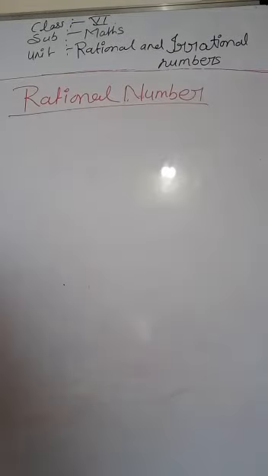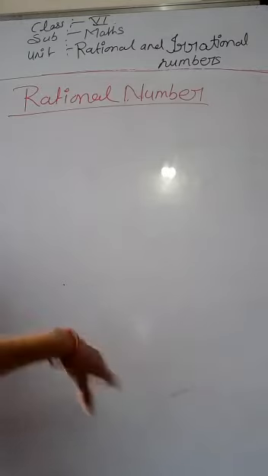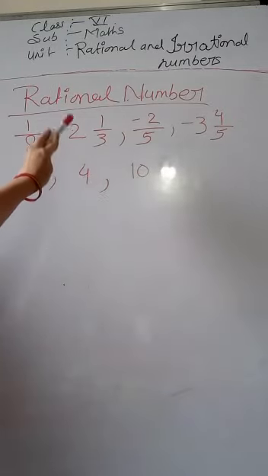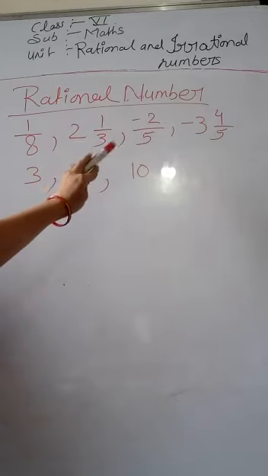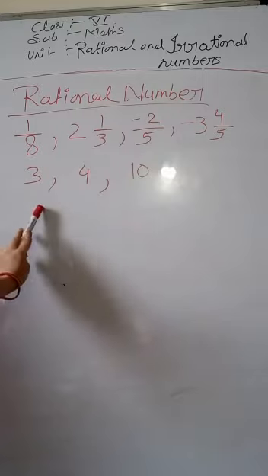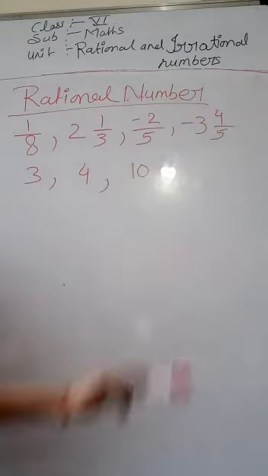Okay students, here I am going to start rational numbers. So what is a rational number? We can understand the rational number with examples. Here I am going to write some examples of rational numbers: 1 upon 8, 2 by 3, minus 2 by 5, minus 3 by 5, 3 by 10.